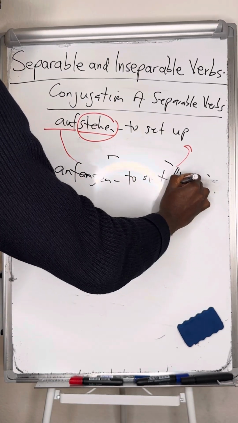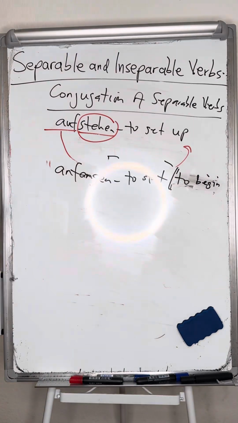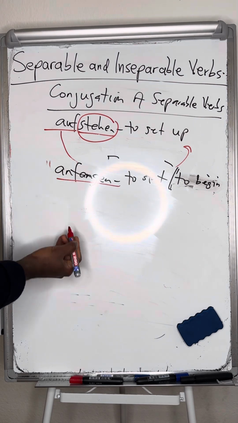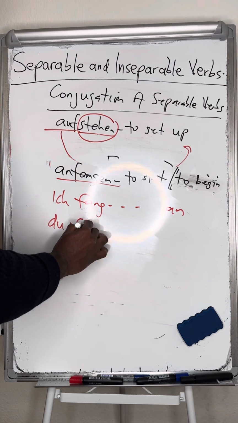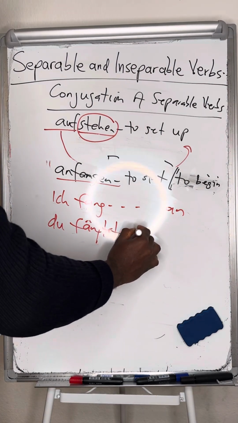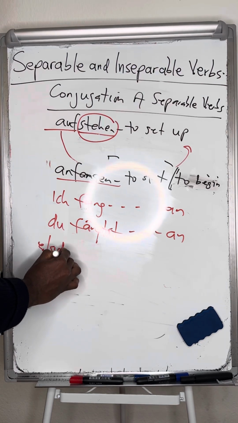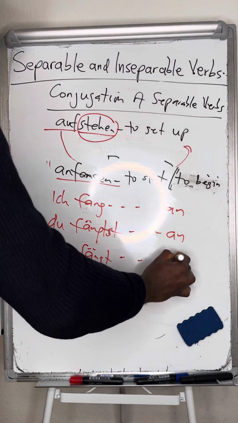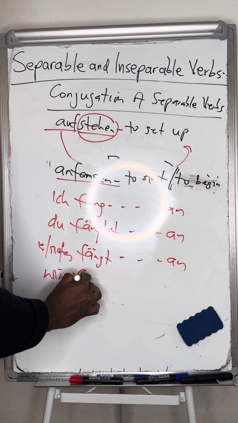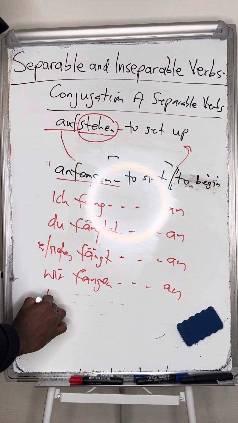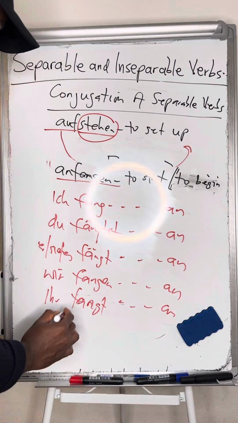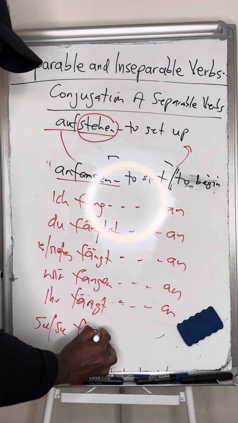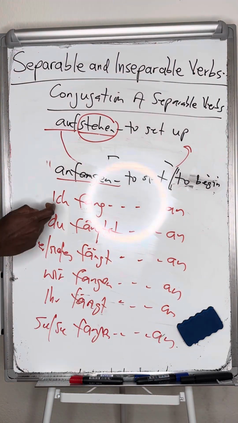When you conjugate this verb to suit the person, it is: ich fange an, du fängst an, sie, es fängt an, wir fangen an, ihr fängt an und sie fangen an. Good. I begin or I start.